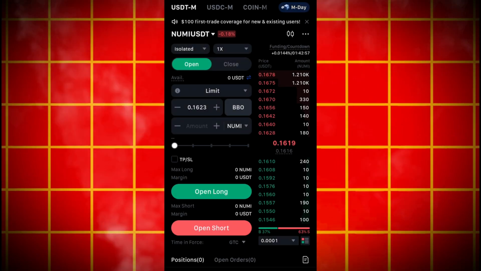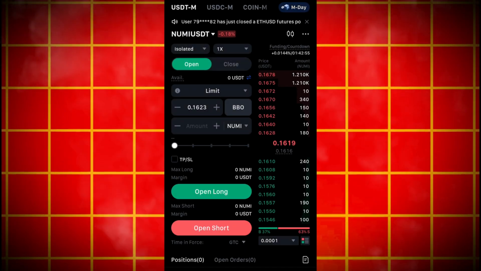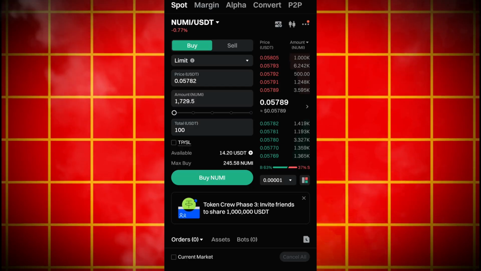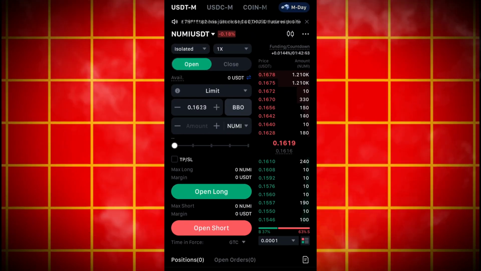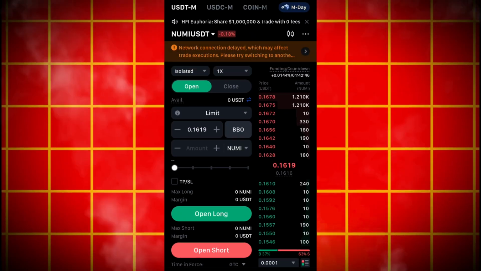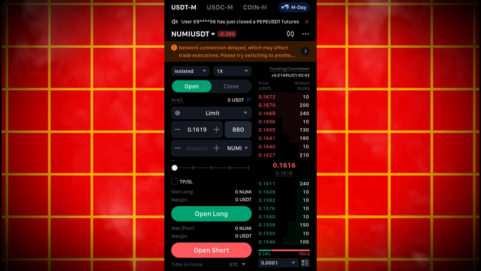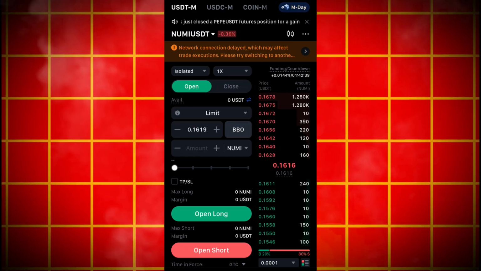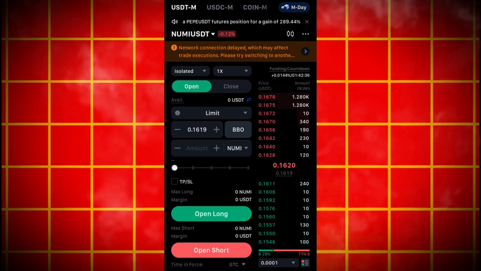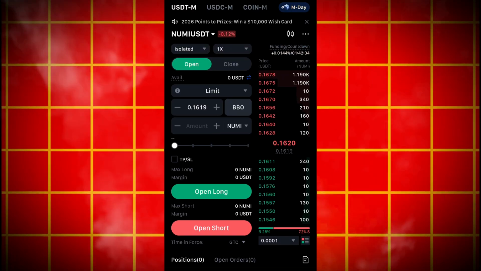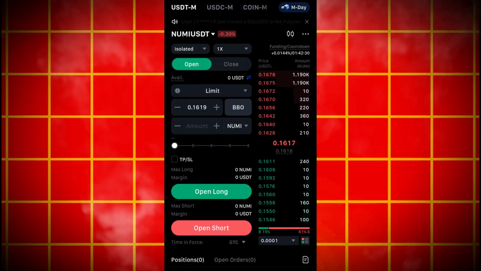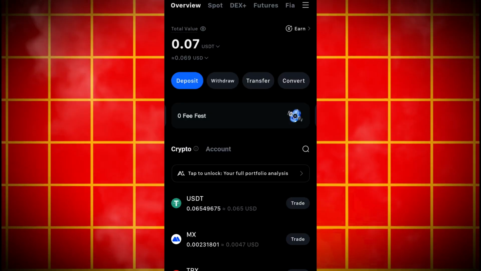So this means that if you are losing in this place, you will be profiting in the other place, and if you are profiting in this spot trading, you will be losing in the other place. But the price difference will keep you in profit. So the price difference must keep you in profit. So you will not lose even if the market is going down or the market is going up. You will not lose. We must be in profit. Okay, so this is a way for you to earn money through spot trading and futures trading. I've guided you step by step on how you can do this.